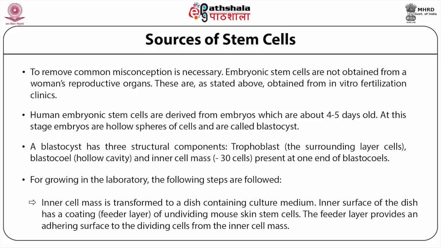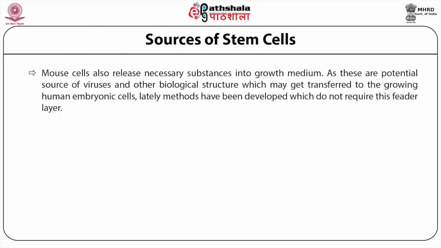The feeder layer provides an adhering surface to the dividing cells from the inner cell mass. Mouse cells also release necessary substances into the growth medium. As these are potential sources of viruses and other biological structures which may get transferred to the growing human embryonic stem cells, lately methods have been developed which do not require this feeder layer.